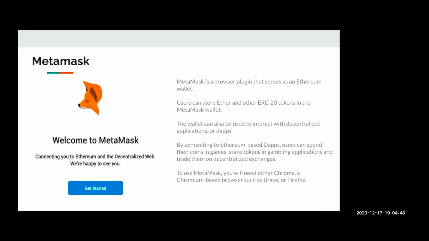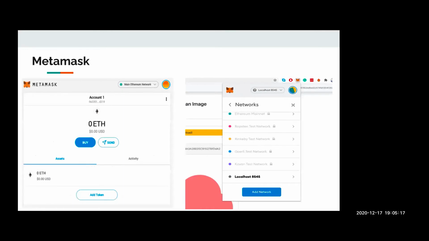In the MetaMask plugin we can import the 10 Ethereum accounts that Ganache provides us with 100 fake ethers each, and after importing those accounts in MetaMask, we can connect it with any decentralized test application that we are developing and start interacting with it. It is usually available for Chrome and Chromium based browsers like Firefox or Brave. These are snapshots of the MetaMask plugin.